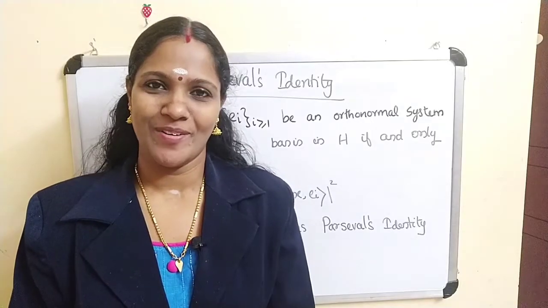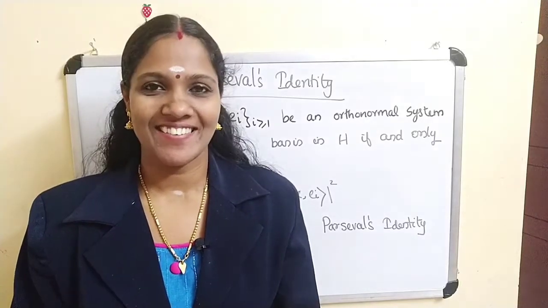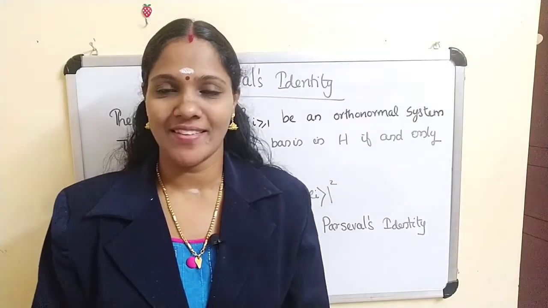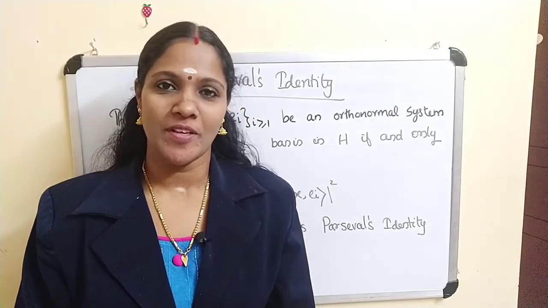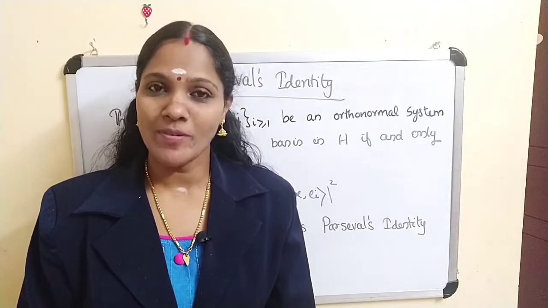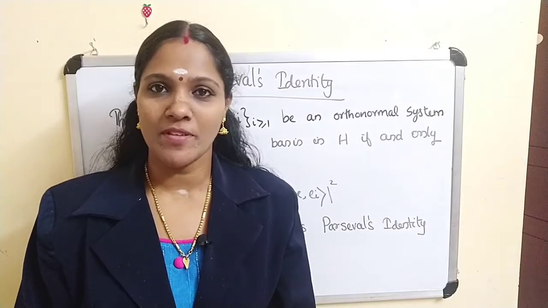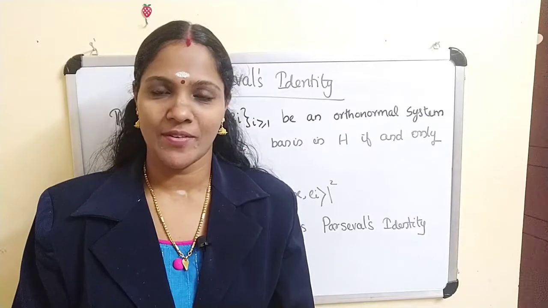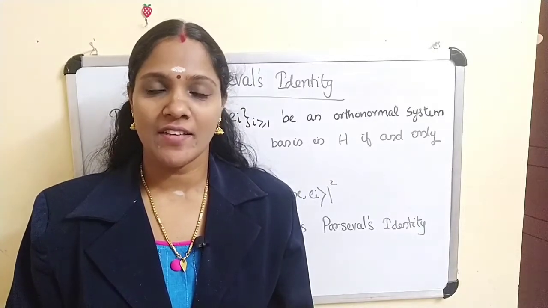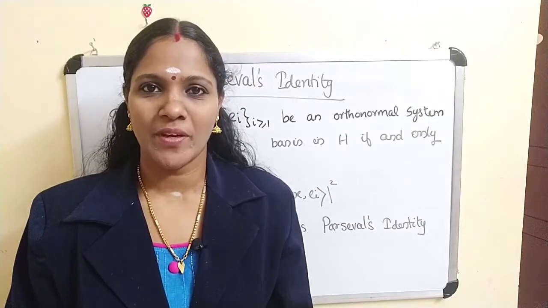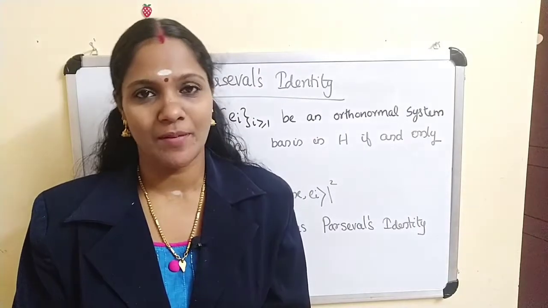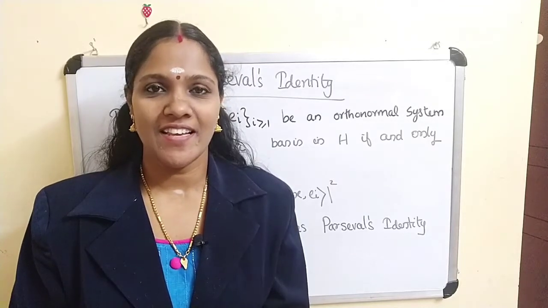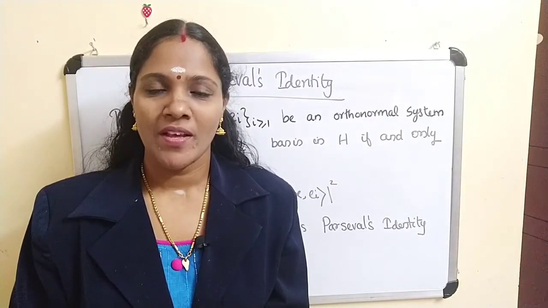Hi, good morning. In the last class, we discussed separable spaces and bases in a normed space. What do you mean by a separable space? A normed space X is said to be a separable space if it contains a dense countable set. That means you can find some subset A of X such that the closure of A is equal to X. Then we call X a separable space.